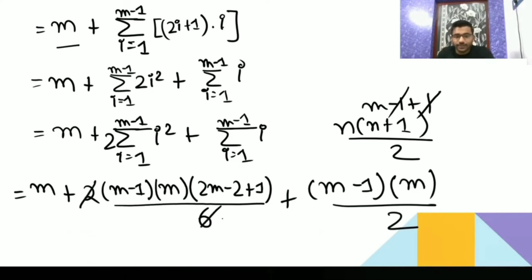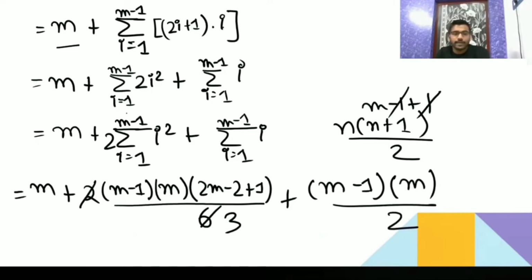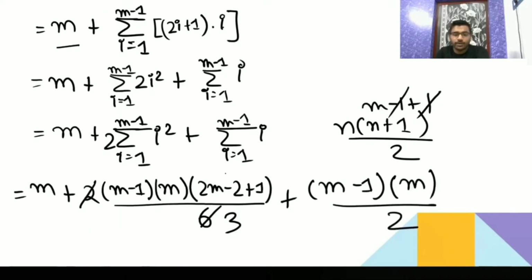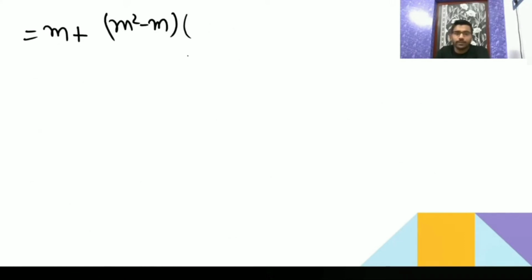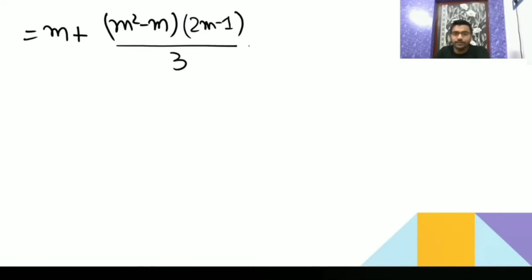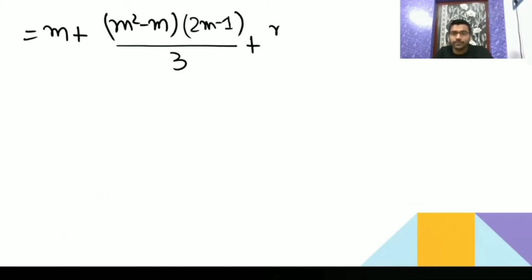So it is 3. You got m plus m square minus m, then 2m minus 1, by 6, and here you got 3 plus m square minus m, here again m square minus m plus 2.